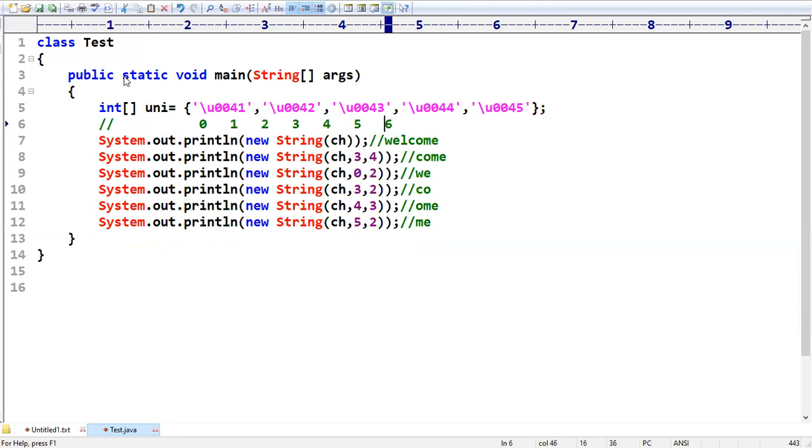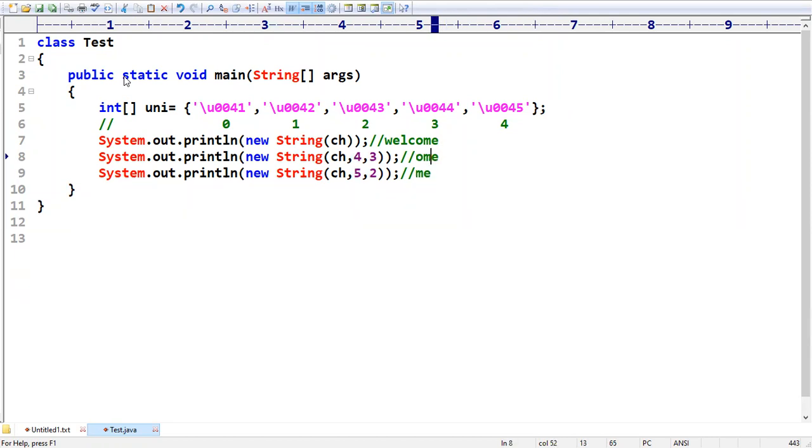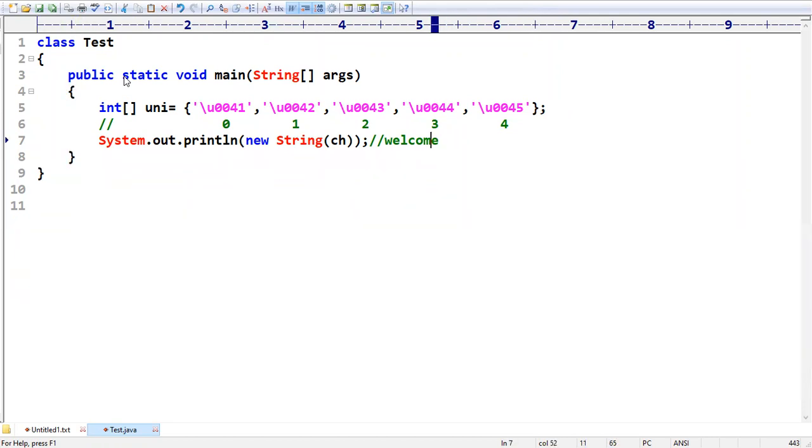Sir, what about its locations? This is the 0th location, this is the first location, this is the second location, this is the third location, and this is the fourth location. Okay, sir, next I want to create these Unicode characters and see how you can work with that.